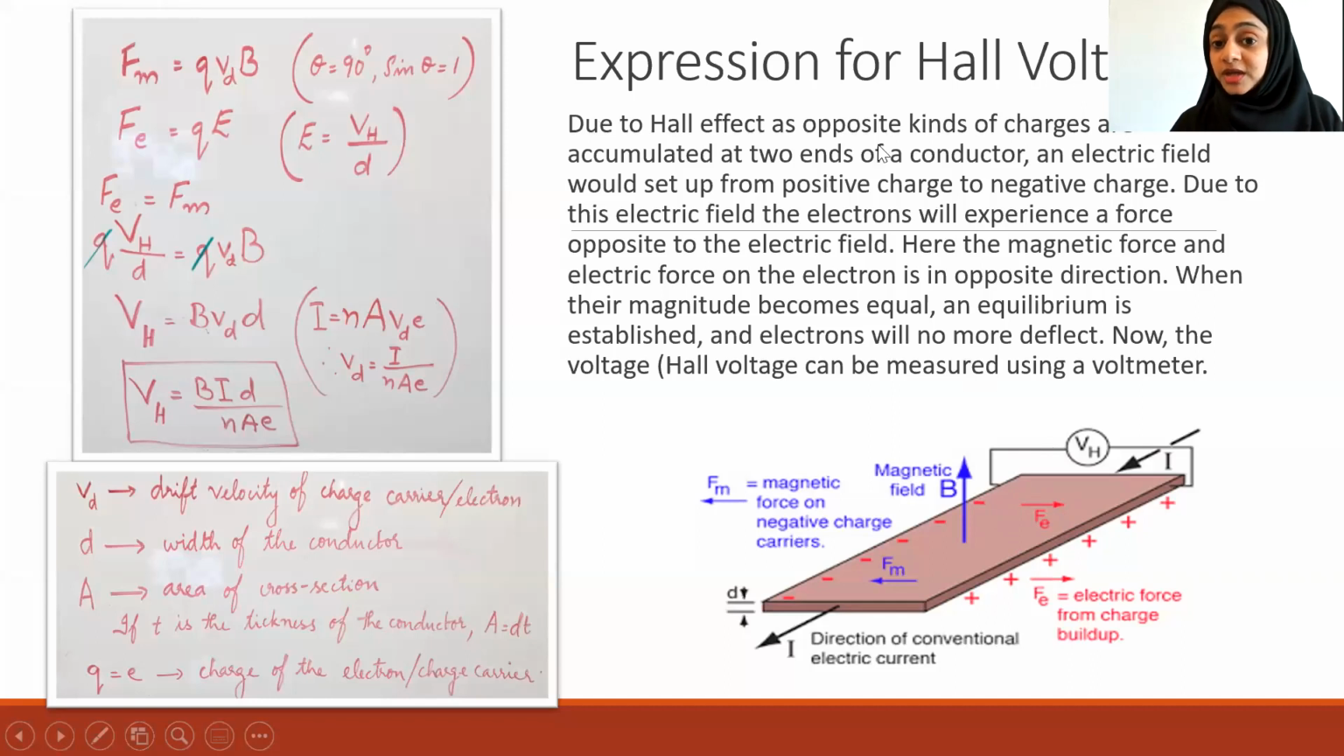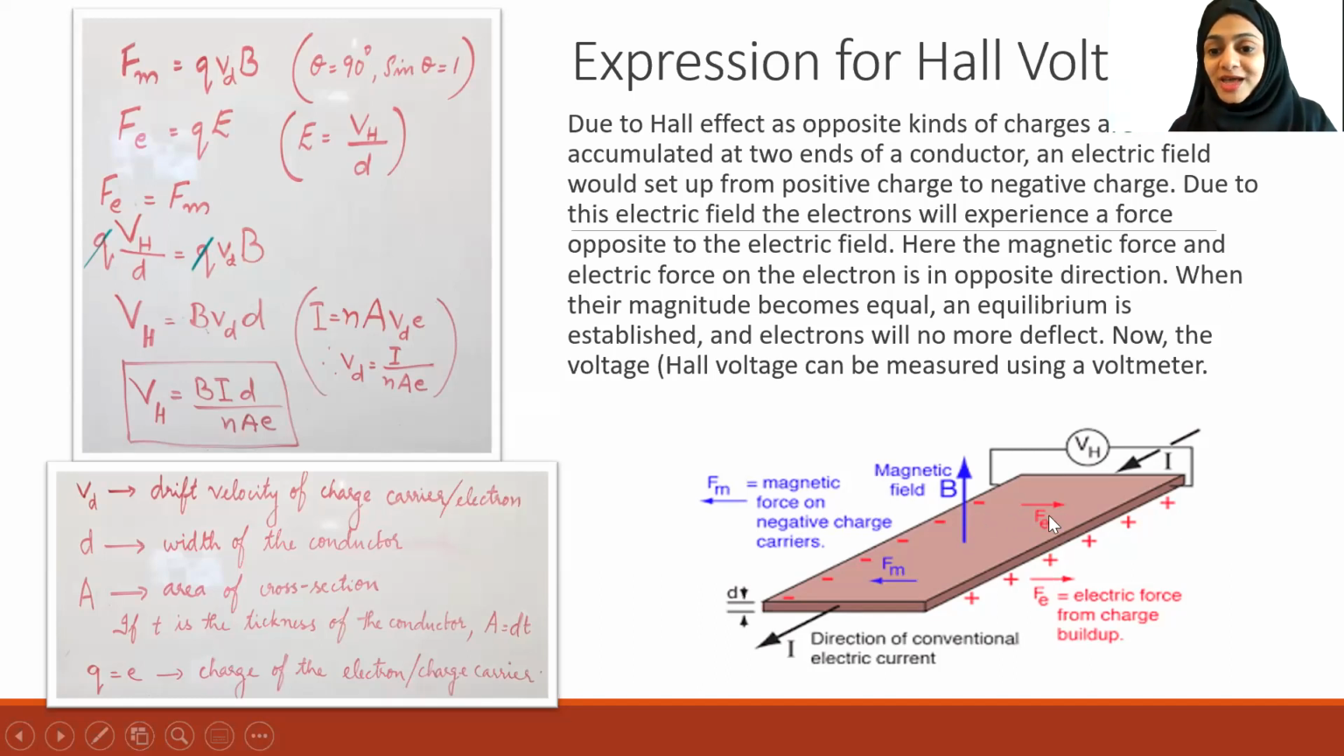So due to the Hall effect, as opposite kinds of charges accumulate at two ends of a conductor, an electric field is set up from the positive charge to the negative charge. Electric field is always from positive charge to negative charge, and due to this electric field, the electrons will experience a force opposite to the electric field. That is, the electrons will experience an attractive force towards the positive charge.